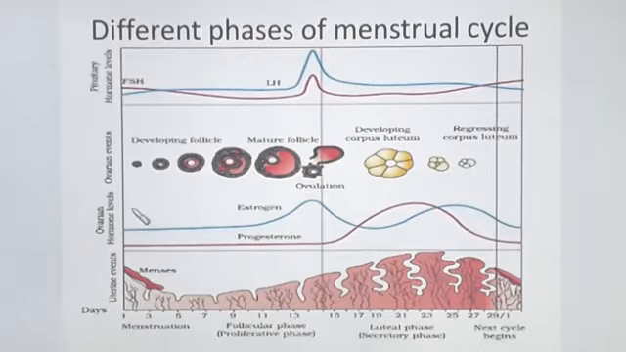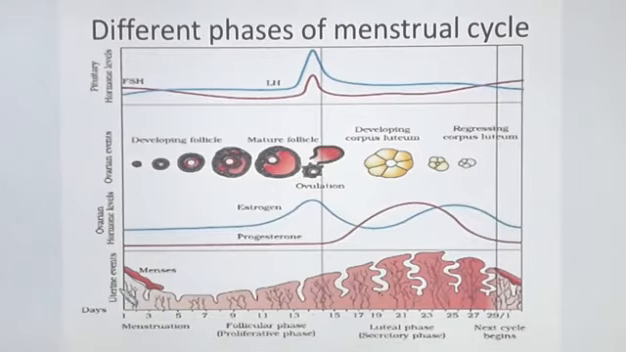Next is ovarian hormone levels. Ovarian hormones are estrogen and progesterone. You can see the blue line denotes the estrogen level and the pink line denotes the progesterone level. You can see here how the levels of the hormones change.